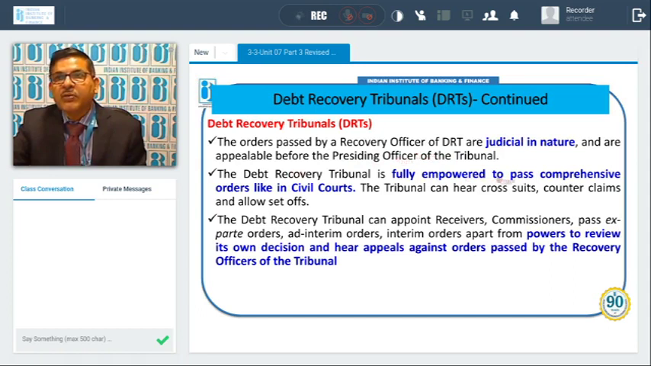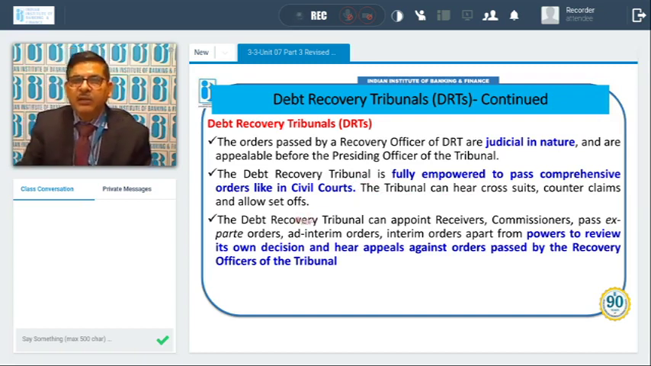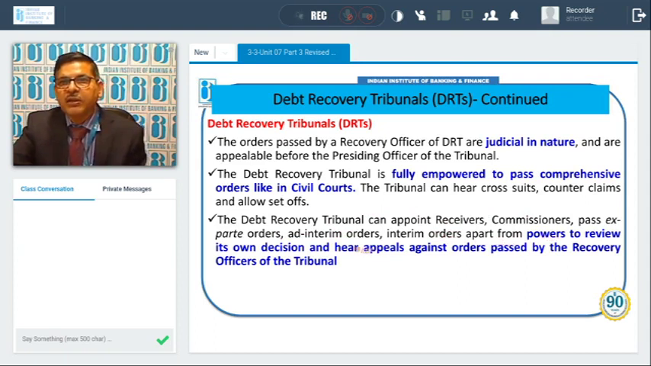The debt recovery tribunal is fully empowered to pass comprehensive orders like a civil court. So their powers are just like a civil court. The tribunal can hear cross suits, counterclaims, and allow set-offs. DRT can also appoint receivers, commissioners, pass ex parte orders and interim orders, apart from having powers to review its own decision when an appeal is made, and hear appeals against orders passed by the recovery officer of the tribunal. So any order which has been passed, an appeal against the order can also be made to the DRT, and they can listen to it, examine it, and then again pass orders after reviewing the situation.